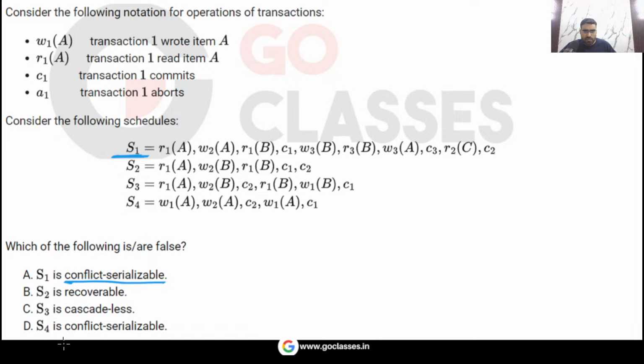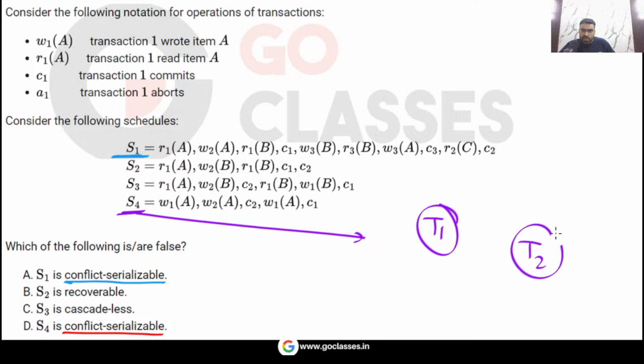What about this last one? S4 is conflict serializable. Let's make the precedence graph for S4. For this S4, you can see there are only two transactions, T1 and T2. This is a conflict pair. So from T1 to T2, there is A. What about T2 to T1? Yes, there is another conflict pair.